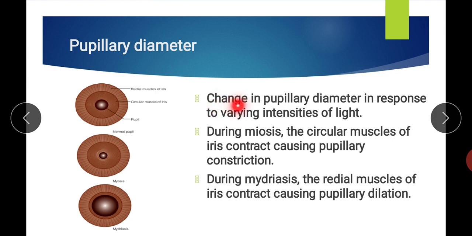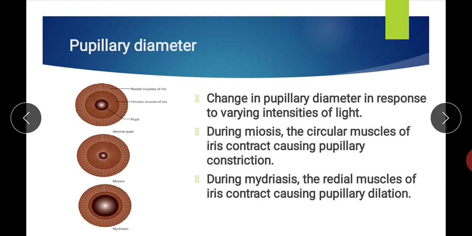So, change in pupillary diameter in response to varying intensity of light: when the light intensity is more, it causes constriction of the pupil, and when the light intensity is less, it causes dilation of the pupil. So mostly in bright light the pupil is constricted, and in dim light the pupil is dilated.